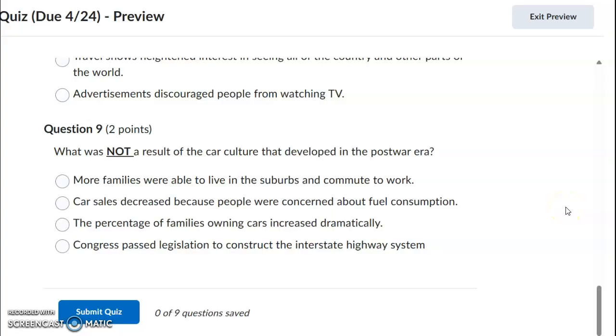Question 9. What was not a result of the car culture that developed in the post-war era? More families were able to live in the suburbs and commute to work. Car sales decreased because people were concerned about fuel consumption. The percentage of families owning cars increased dramatically. Congress passed legislation to construct the interstate highway system.